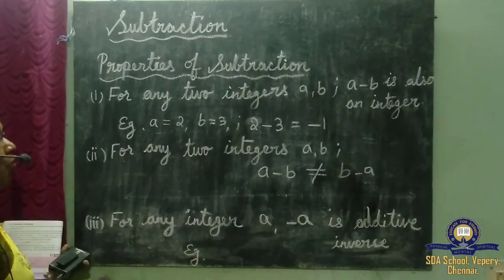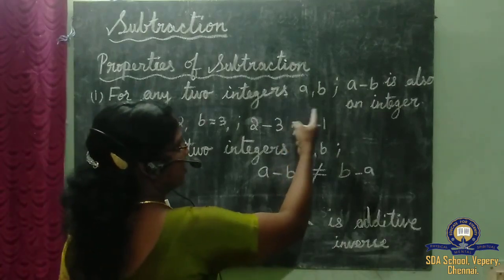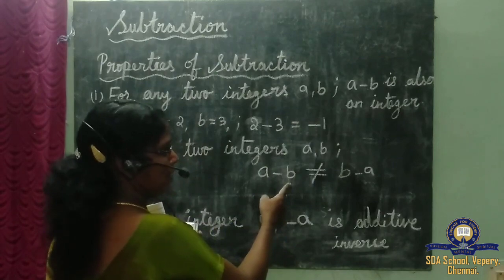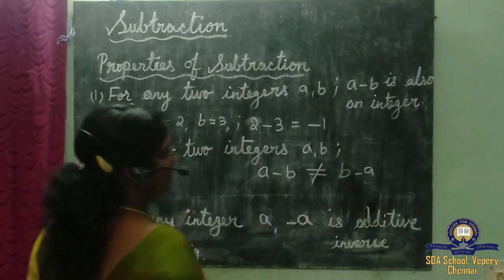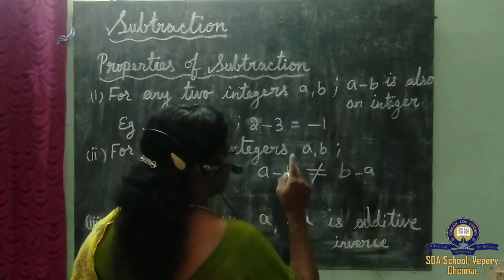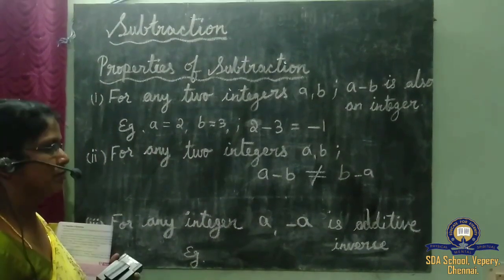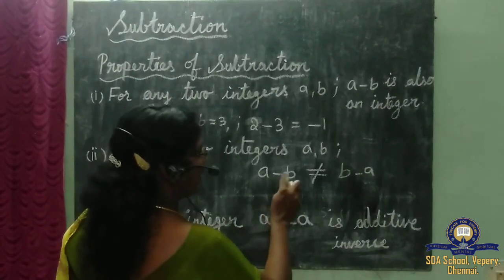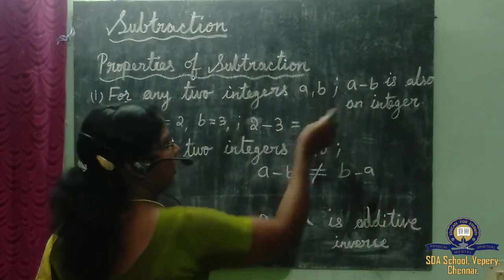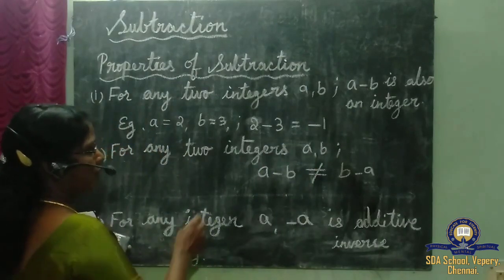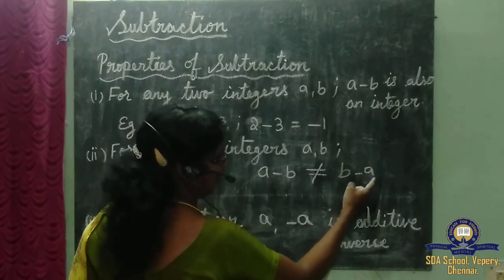Now the second one. For any two integers a comma b, in the first one we saw that a minus b gives an answer which is also an integer. In the same way, we have a minus b and another operation b minus a.